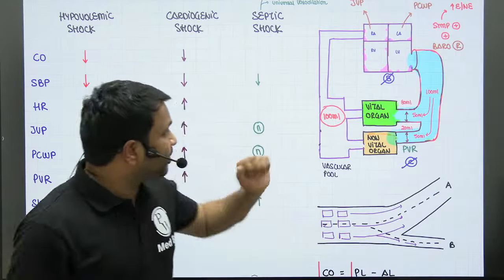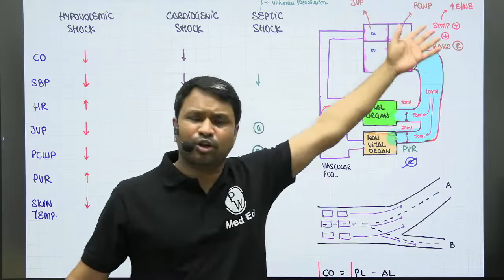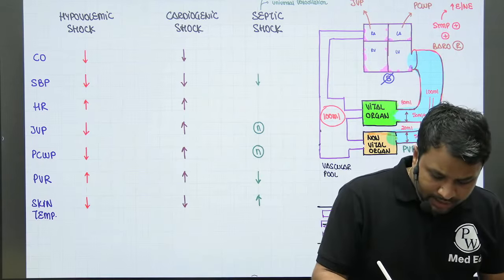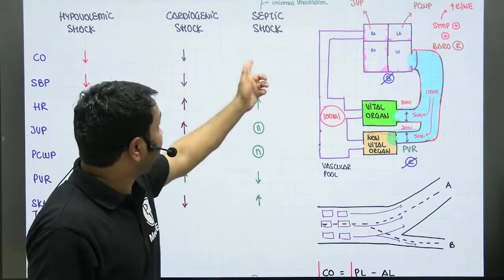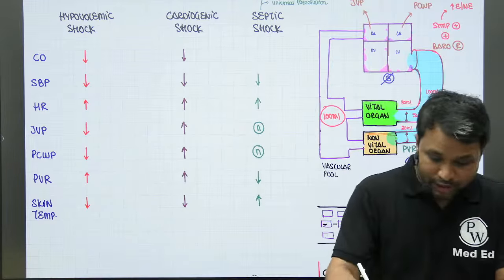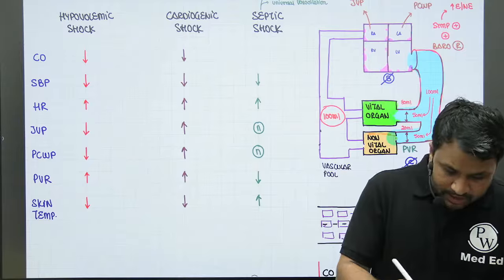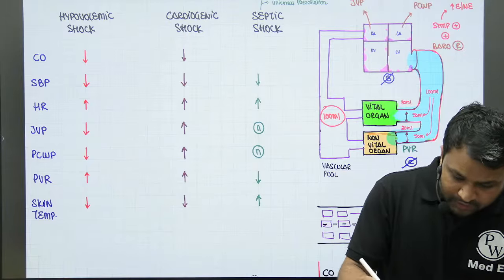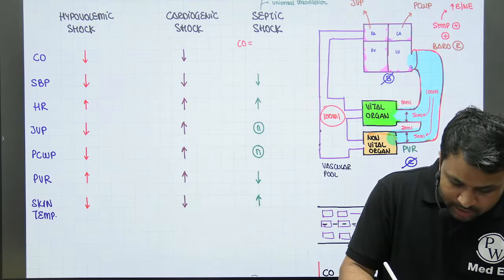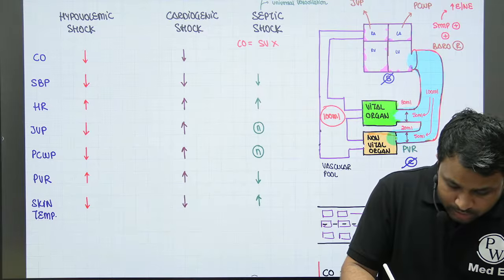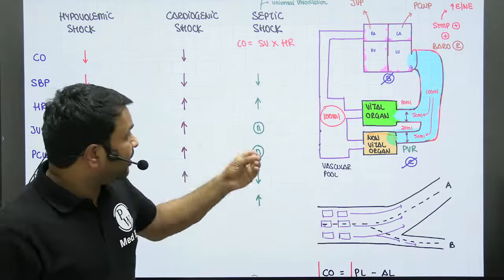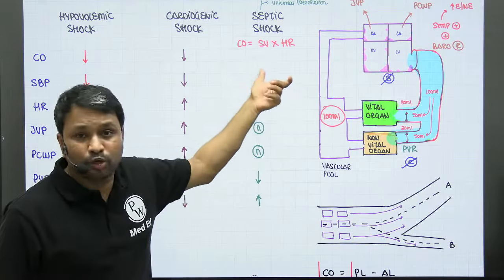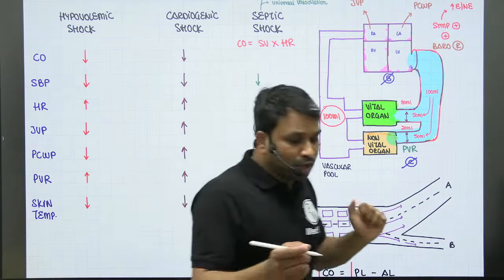अगर systolic blood pressure reduce हो जाएगा, baroreceptors, epinephrine, norepinephrine, what will happen to heart rate? It is now going to increase. The heart rate will increase. अब cardiac output क्या होता है? Cardiac output can be measured. I can say the cardiac output, just for sake of understanding, cardiac output can be measured into stroke volume into heart rate. अभी हमने इतना सीखा है कि स्ट्रोक वॉल्यूम क्या होता है पर कॉन्ट्रैक्शन. तो पर कॉन्ट्रैक्शन में क्या हो रहा है जी?